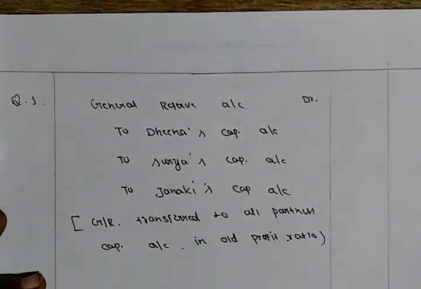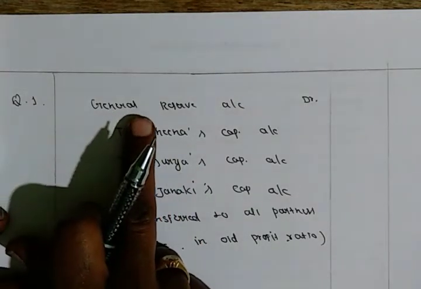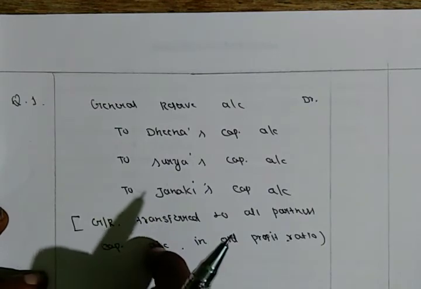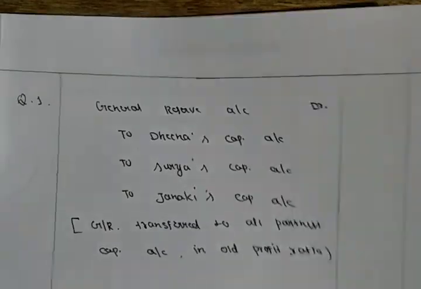Alright, so we have to distribute this amount among all the partners because it is retirement. So we have to distribute to all the partners in the old ratio. So let me calculate the amount.